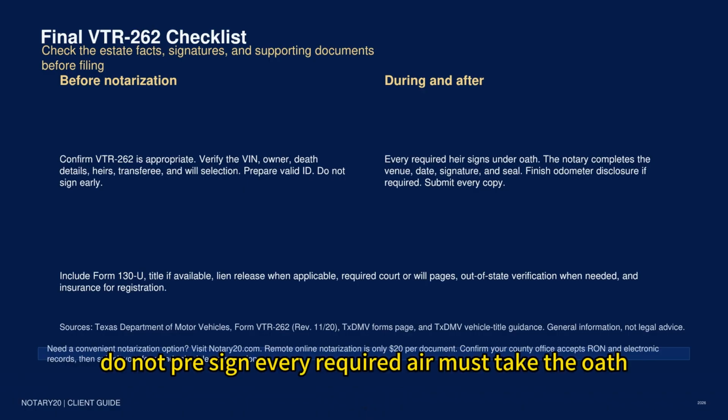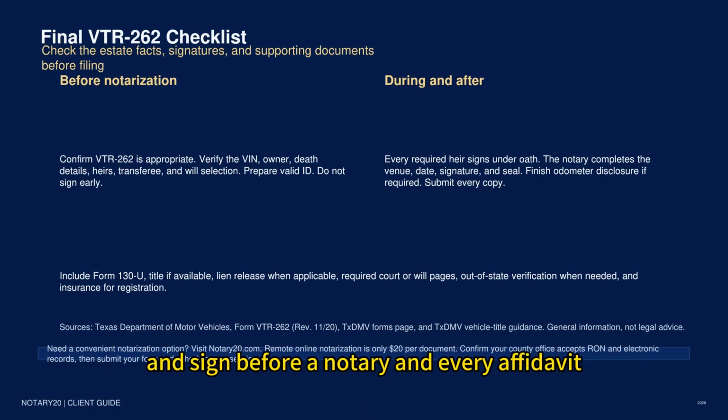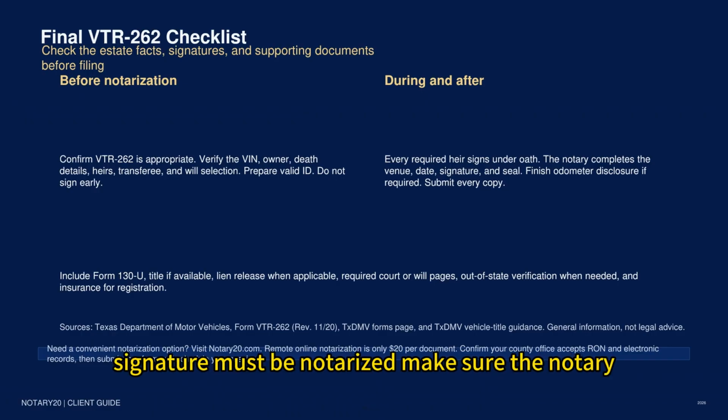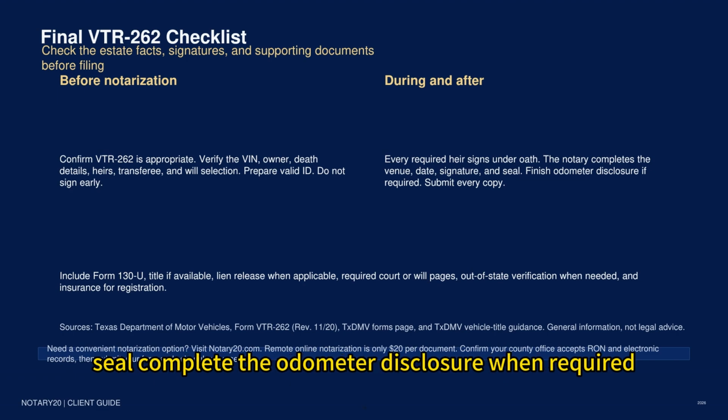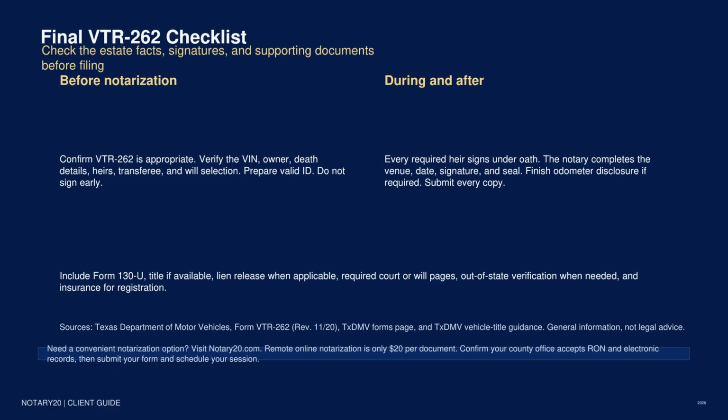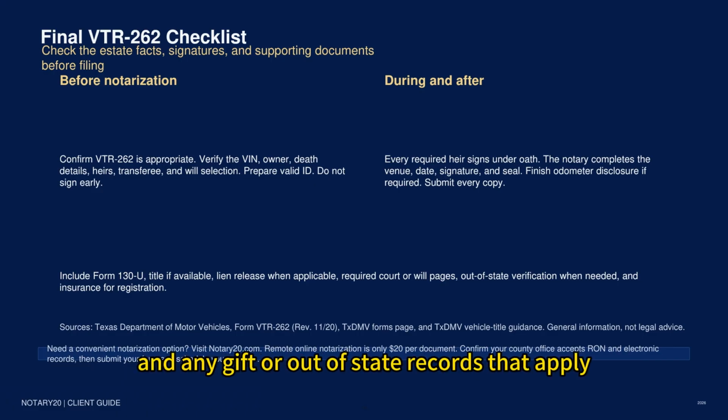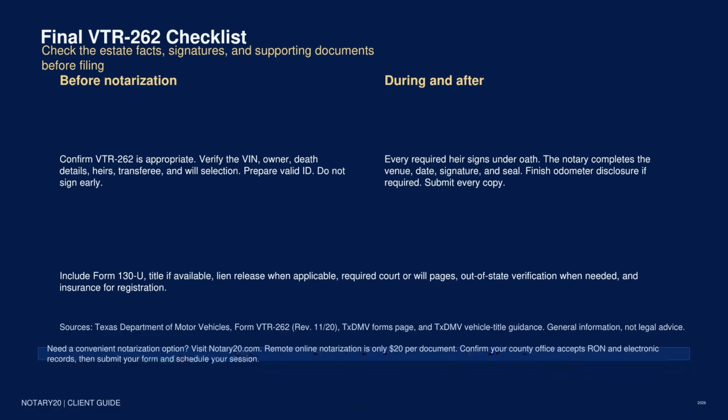Every required heir must take the oath and sign before a notary, and every affiant's signature must be notarized. Make sure the notary completes the certificate, date, venue, signature, and seal. Complete the odometer disclosure when required, and assemble Form 130-U, title evidence, lien release, insurance, court documents, will pages, and any gift or out-of-state records that apply. Then submit every completed copy to the county tax assessor-collector.